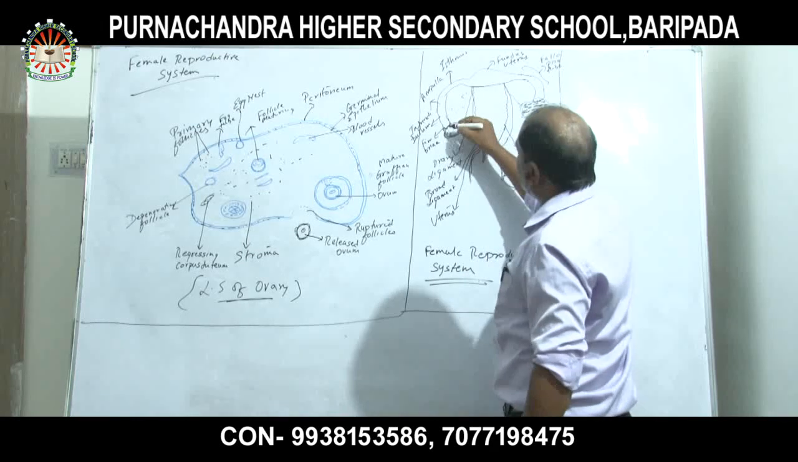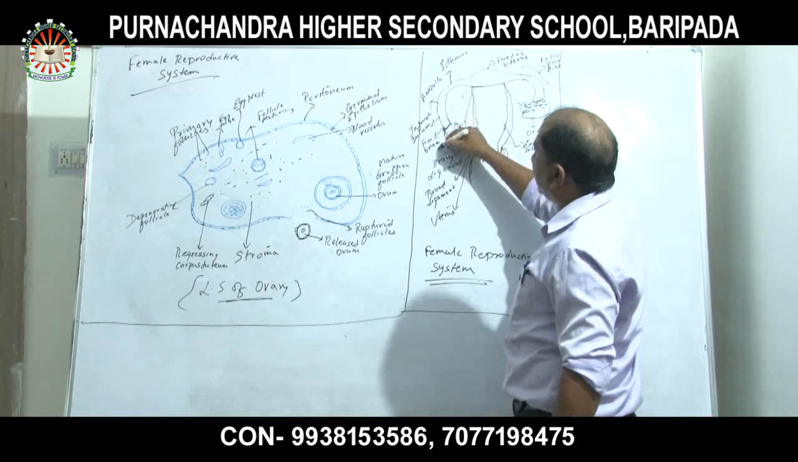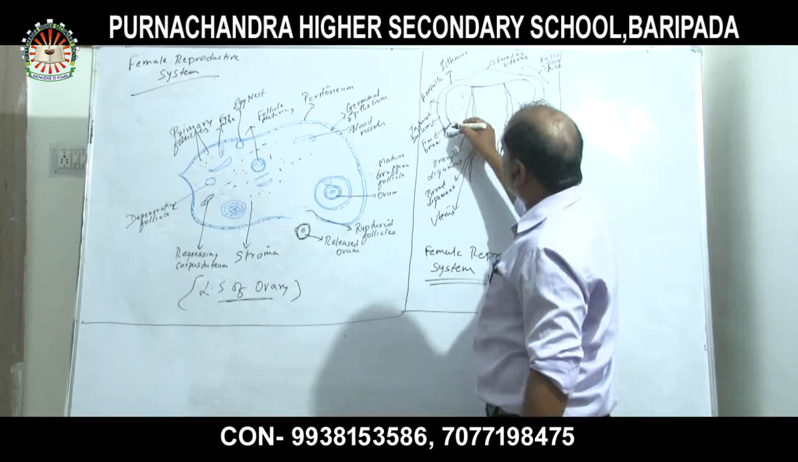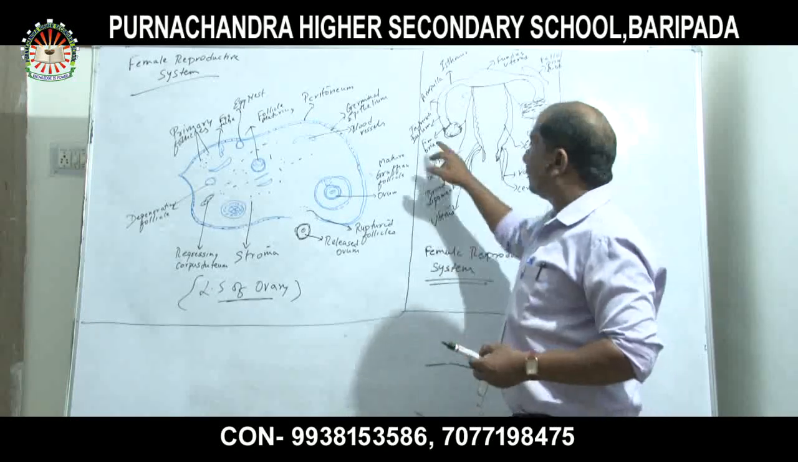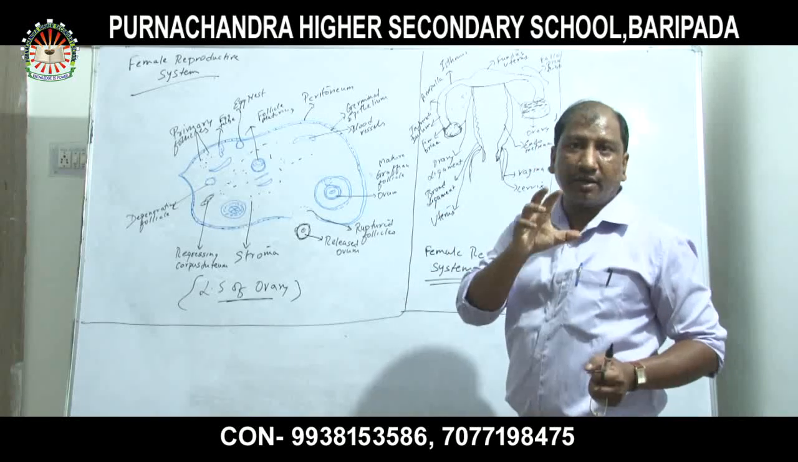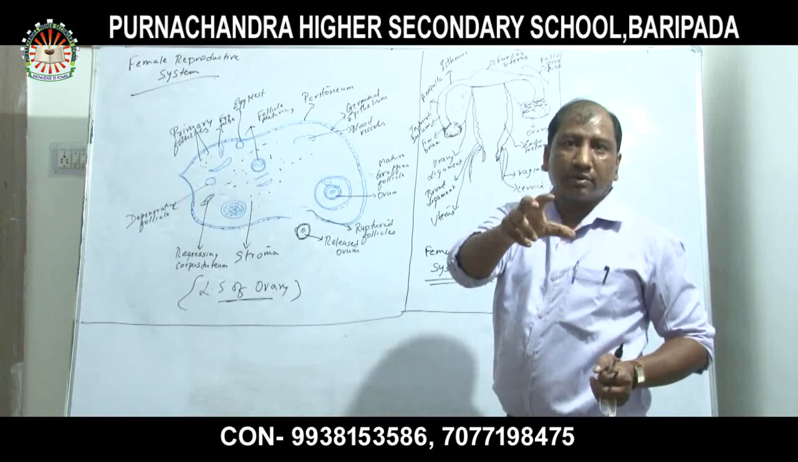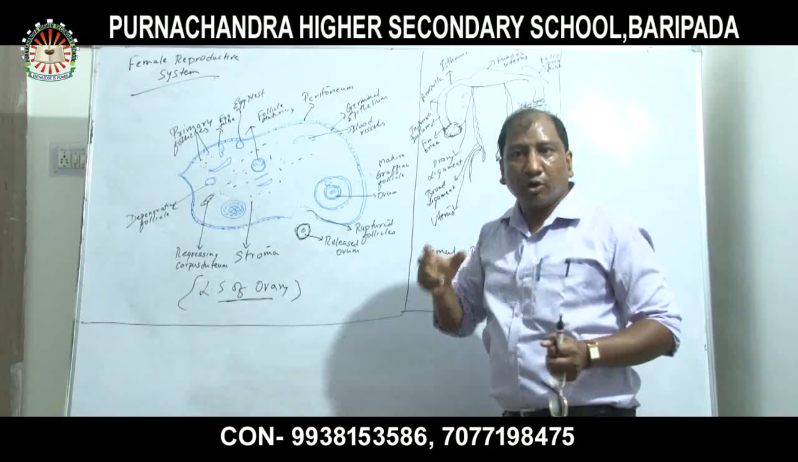Near the ovary, the finger-like projection present is called what? The fimbria. What are the functions of fimbria? The main function of fimbria is to absorb the ovum from the ovary.